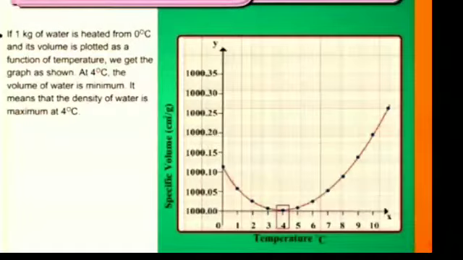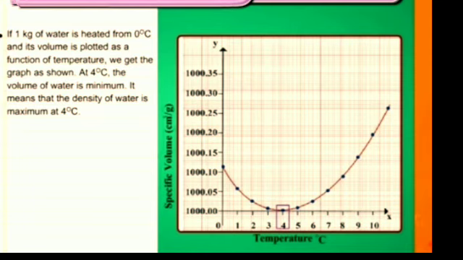If 1 kilogram of water is heated from 0 degrees Celsius and its volume is plotted as a function of temperature, we get the graph shown in the diagram. At 4 degrees Celsius, the volume of water is minimum. It means that the density of water is maximum at 4 degrees Celsius.